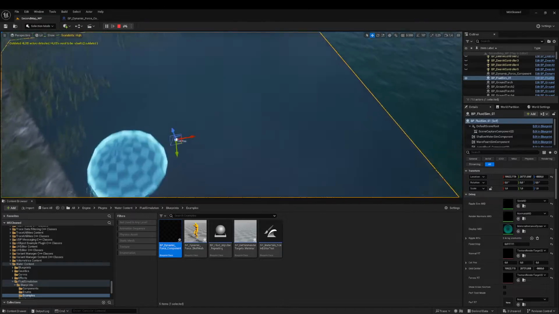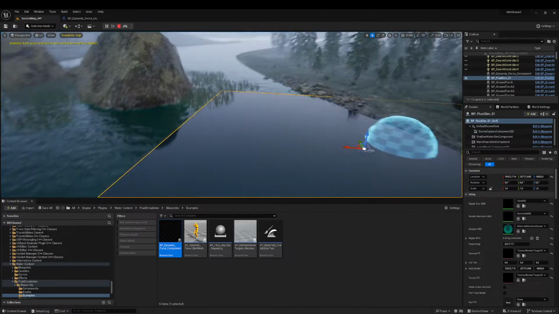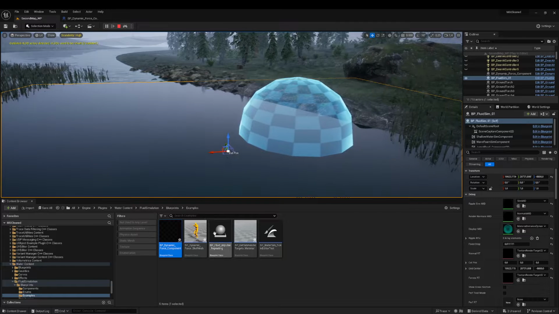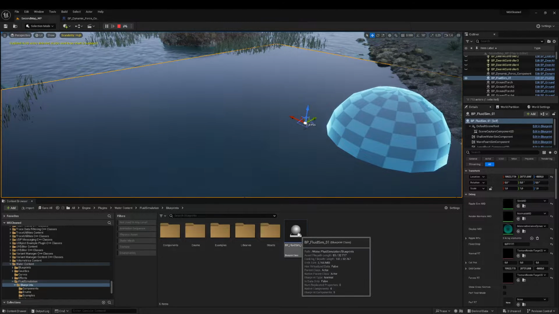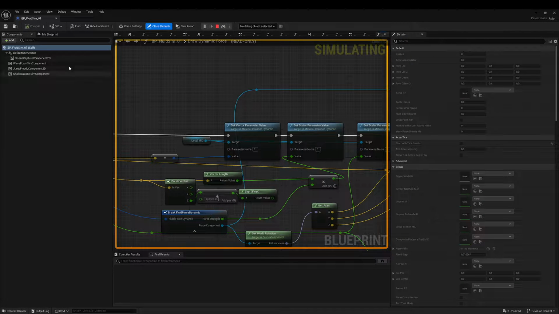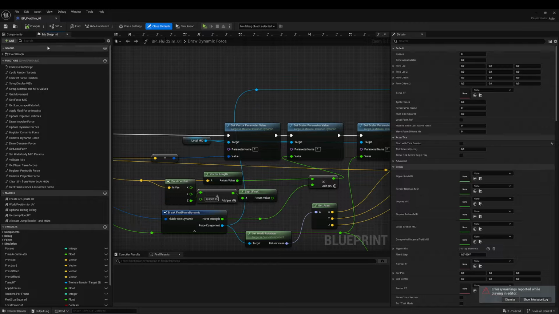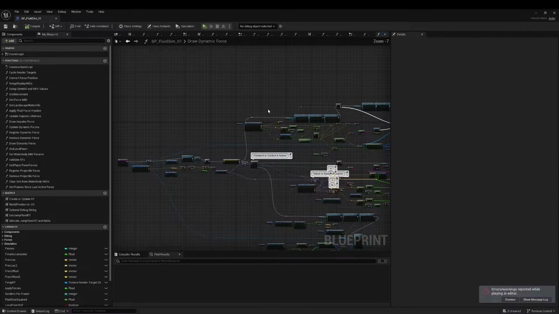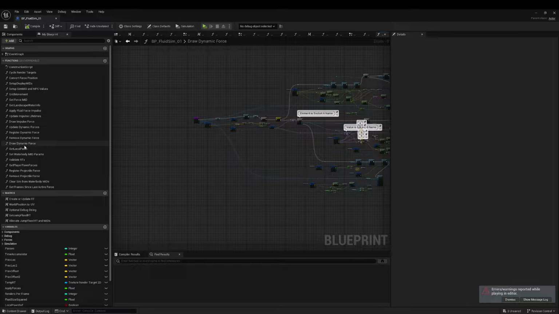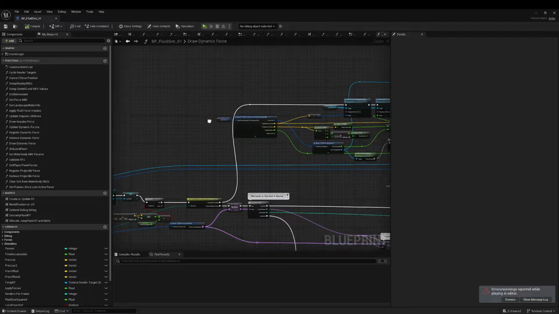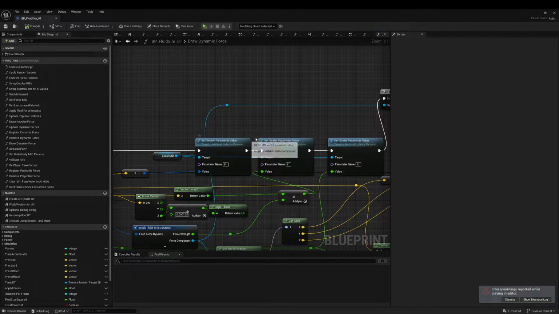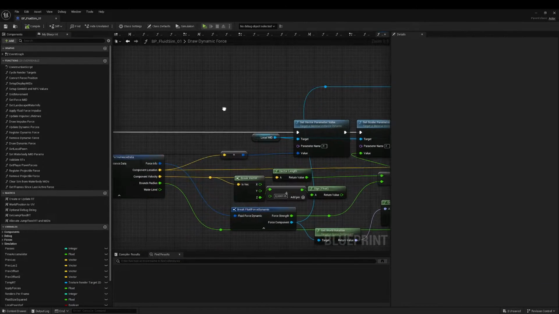Here it is. So to make it work on any Z value, we should open the blueprint for our sim plane, and I will disable simulation and navigate to the draw dynamic force function. Here it is, draw dynamic force in the middle of functions. We need this part where set vector parameter value functions are placed.